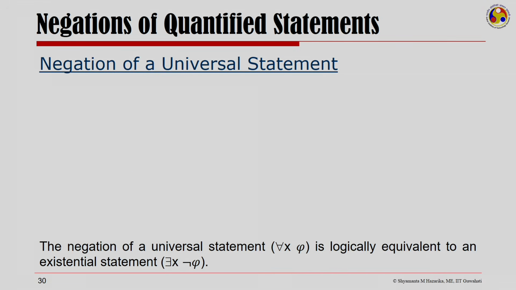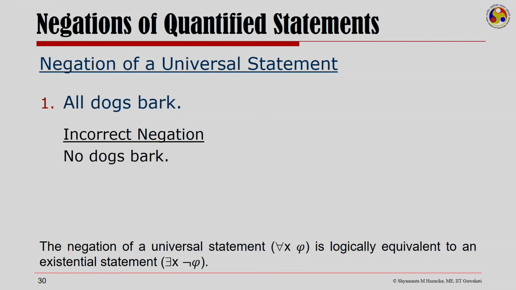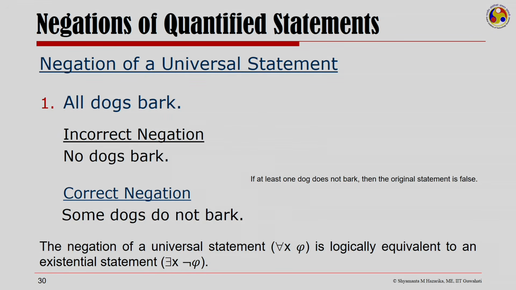Now, let us look at how we negate quantified sentences. First, we will look at negation of a universal statement. If I give you a statement like all dogs bark and I want you to negate it, the immediate statement that comes to mind is no dogs bark, but that is an incorrect negation. The correct negation for this statement would be that there is some dog that does not bark.